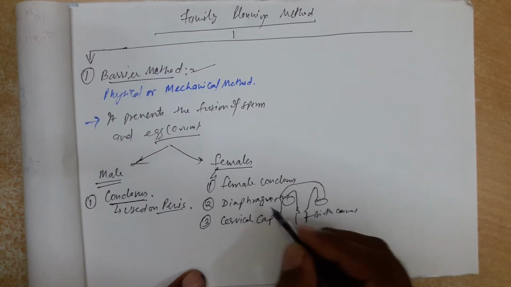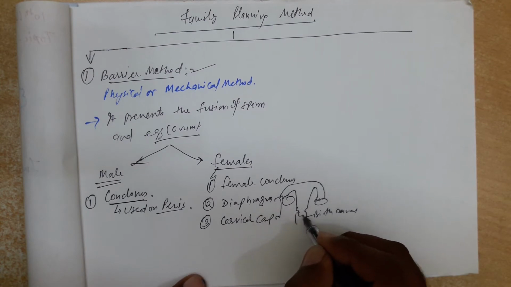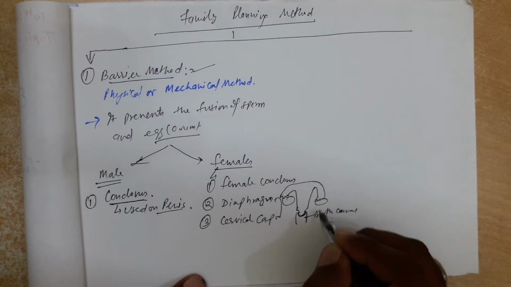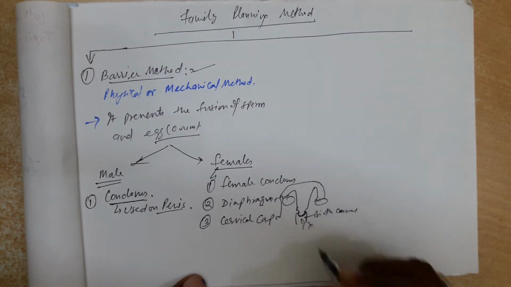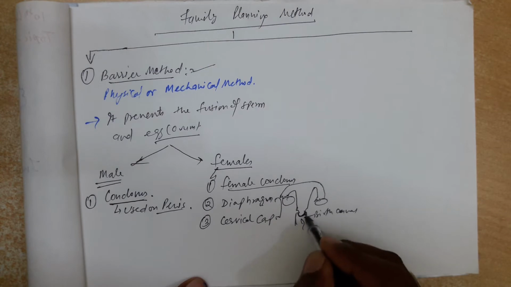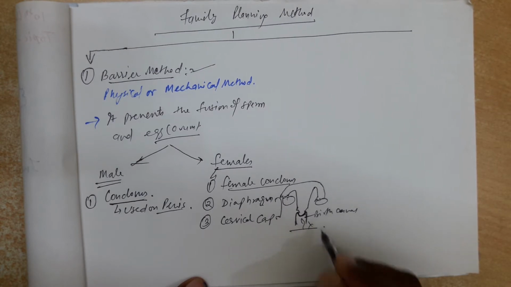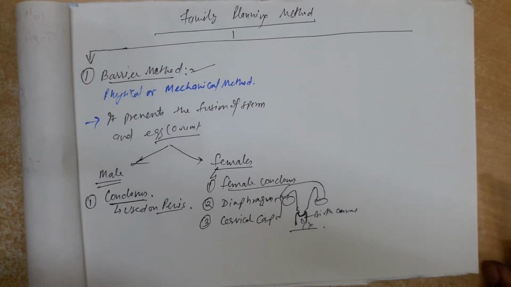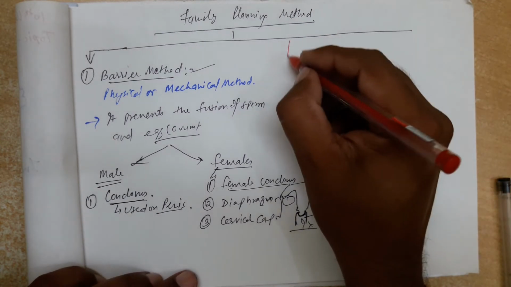The diaphragm and cervical cap are both introduced and they block the cervix, and finally they do not allow the sperm to enter into the body, and finally it prevents the fusion. Even female condoms are available in the market, applied or used by females only, and they are single-use.